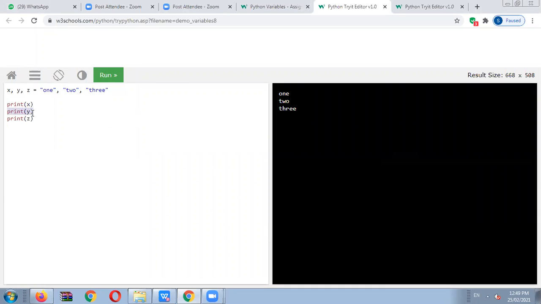If we change the sequence, we will check it. We will print y, then print z and print x. What will be the output? See, the output will be displayed as 2 3 and 1. So it is possible. We know that the print statement is supportive for all declarations of variable names. Hope you understood.